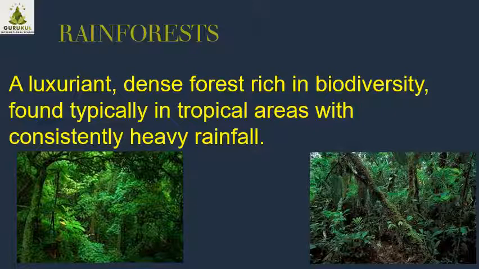You can see, rainforests are luxuriant. Luxuriance means very beautiful and very comfortable. Dense means where many trees are there in the forest. Rich in biodiversity. Biodiversity means different types of plants and animals, insects, everything. Bio means biological or living organisms, the living world, and diversity means the variations, different types of things. That is called biodiversity. What is the meaning of biodiversity? Biodiversity means the presence of different types of plants and animals.